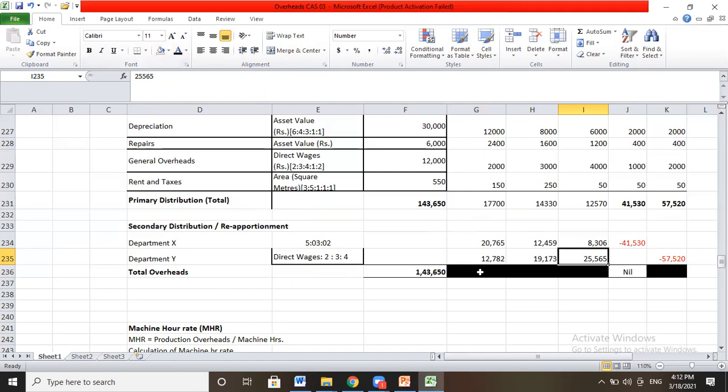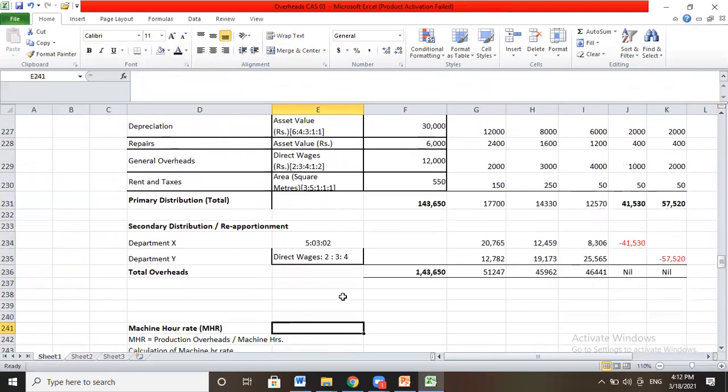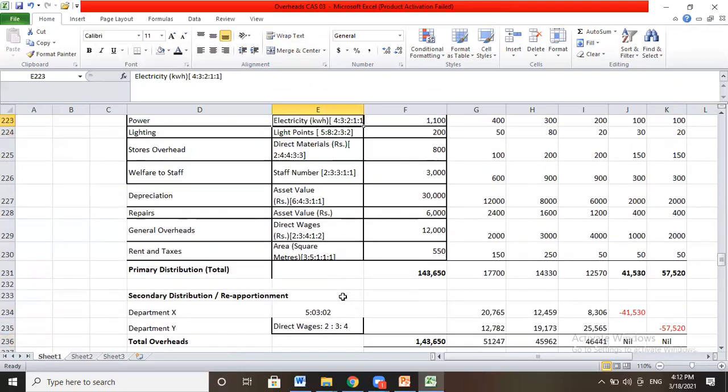After doing reallocation, we will find that the service department balance is nil and all overheads have been allocated to production departments A, B, C. So this is the sum of your primary distribution plus secondary distribution in case of our production departments A, B, and C. This is how we are calculating the secondary distribution.